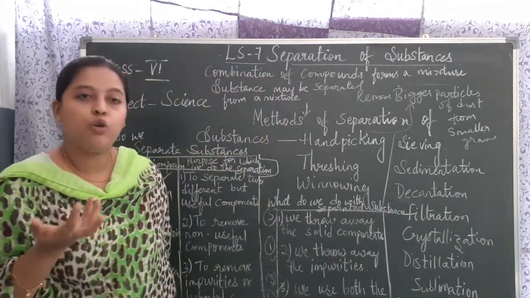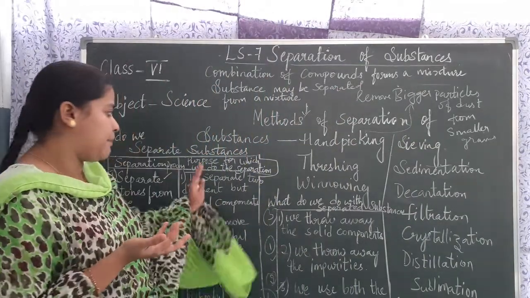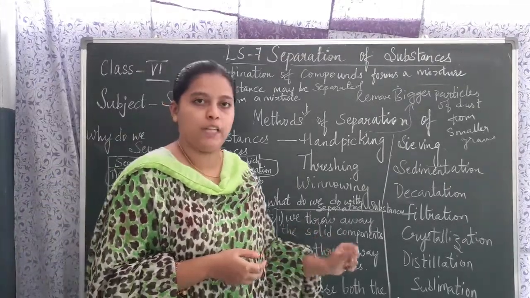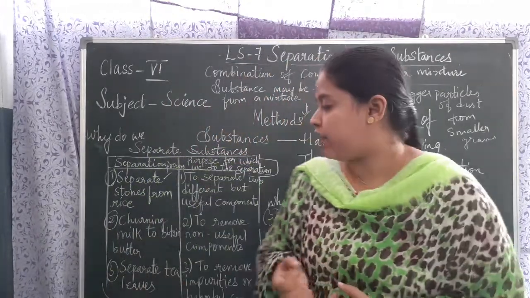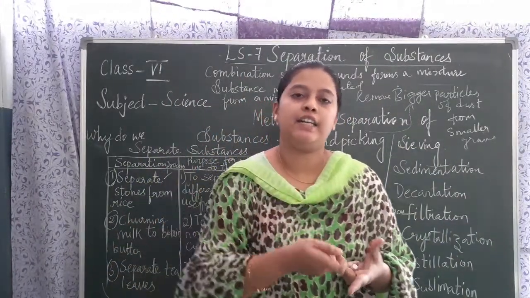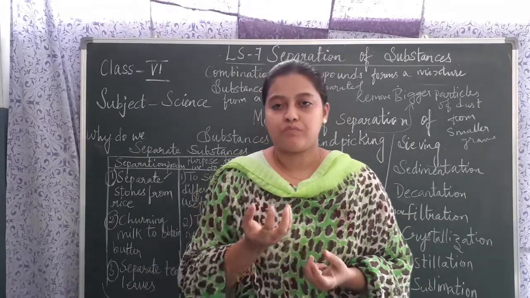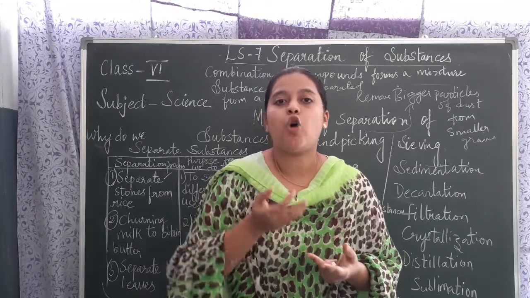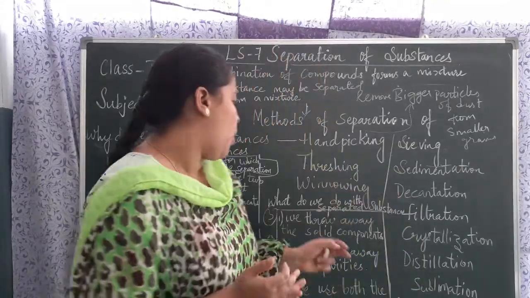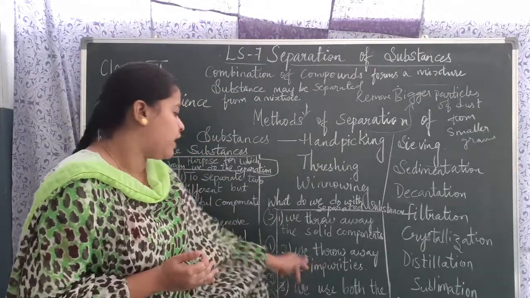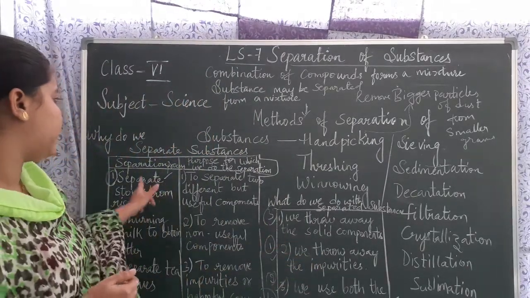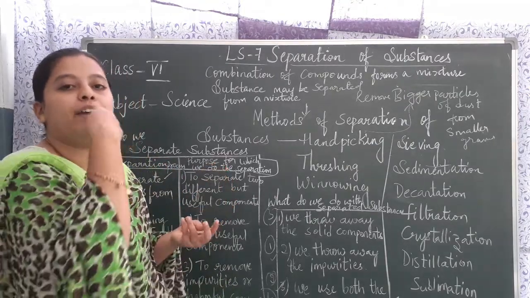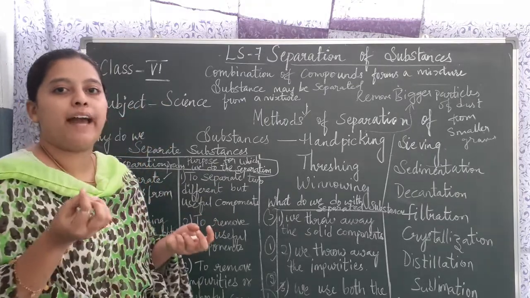But what do we do with the separated substances, children? Now we have separated the substances, right? What can we do? Suppose we throw away the solid components. Suppose we are taking the tea and straining it. In the strainer we are straining the tea leaves, and whatever tea leaves are there, that is a solid form and we throw it away, okay. We throw away the impurities. Whatever stones we separate from the rice, we can throw away, and we can use the rice for cooking.